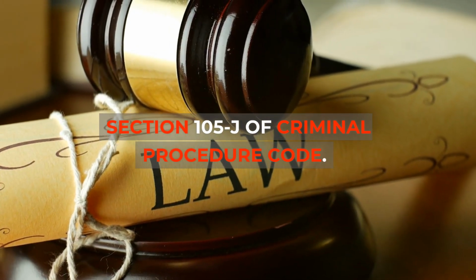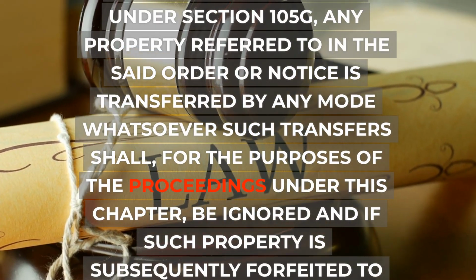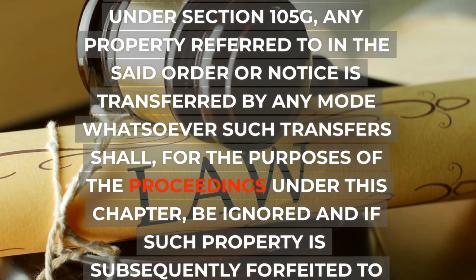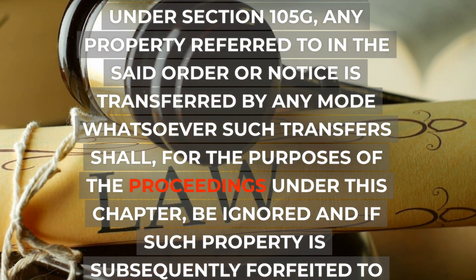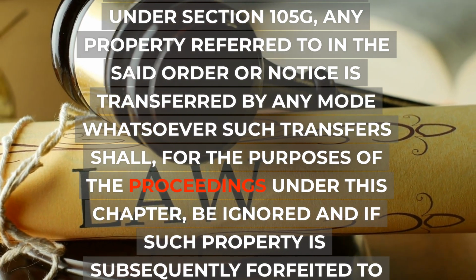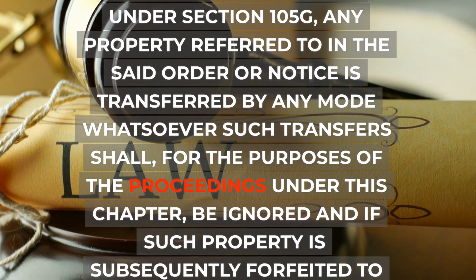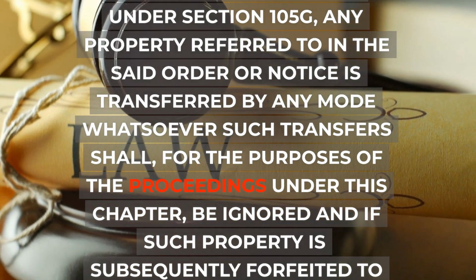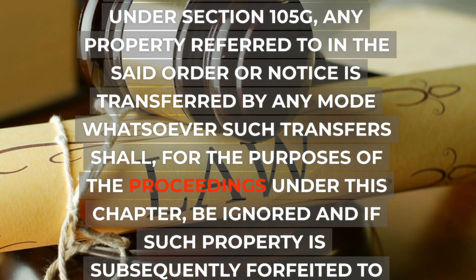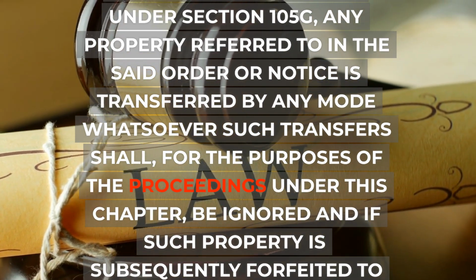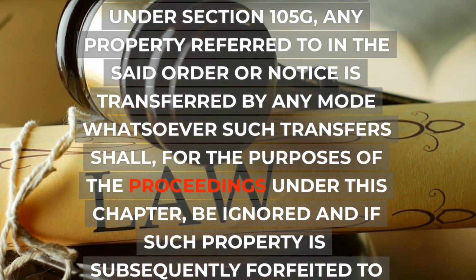Section 105J of Criminal Procedure Code. Certain transfers to be null and void. Where after the making of an order under subsection 1 of section 105E or the issue of a notice under section 105G, any property referred to in the said order or notice is transferred by any mode whatsoever, such transfers shall, for the purposes of the proceedings under this chapter, be ignored, and if such property is subsequently forfeited to the central government under section 105H, then, the transfer of such property shall be deemed to be null and void.